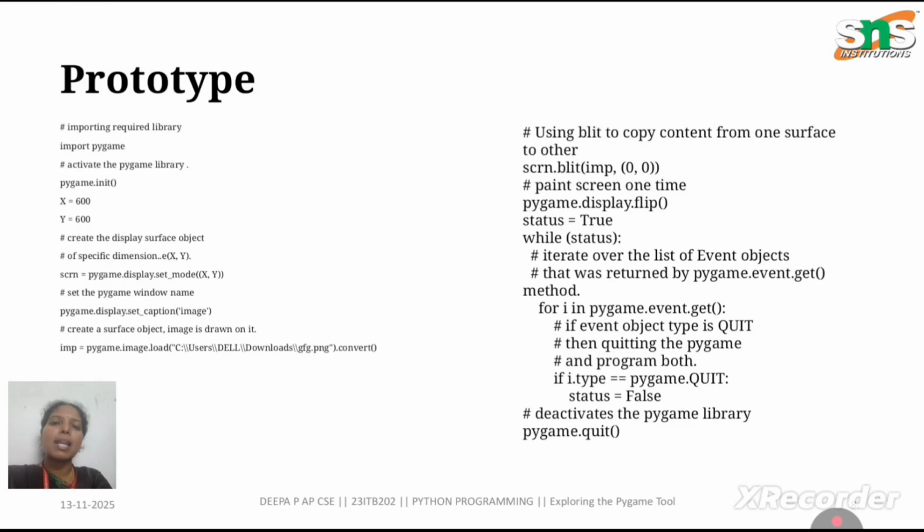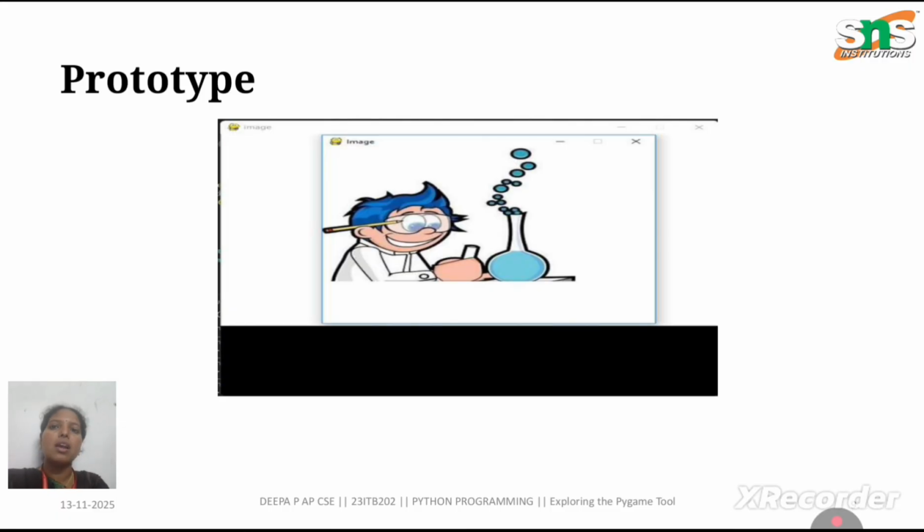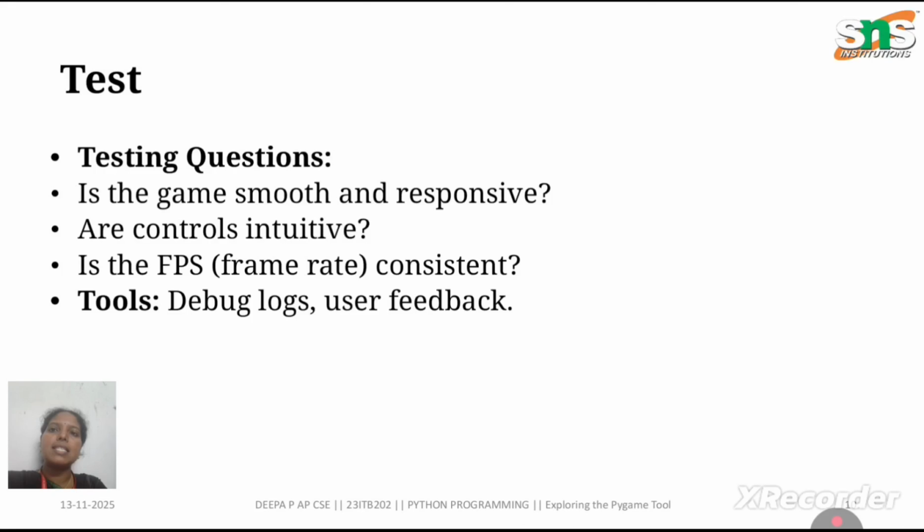Now comes the practical stage, turning ideas into working prototypes using Pygame. A simple game prototype usually follows a structure in the Python coding. This prototype demonstrates the essential tools: display, event handling, screen updates, and timing. The prototype can be used for developing and demonstrating the tools. Then comes the testing part, to check the user experience.